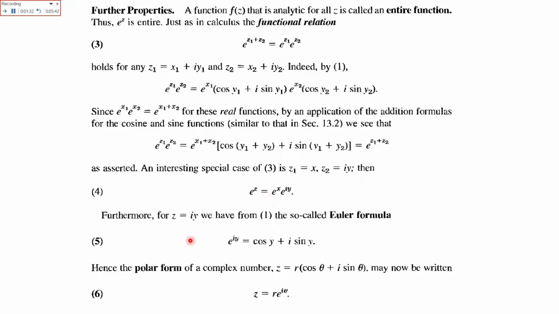Furthermore, for z equal to iota y, we have Euler's formula: e raised to power iota y is equal to cos y plus iota sin y. So the polar form of the complex number z, which is r times (cos theta plus iota sin theta), can now be written as r into e raised to power iota theta, which is basically derived from the exponential function.